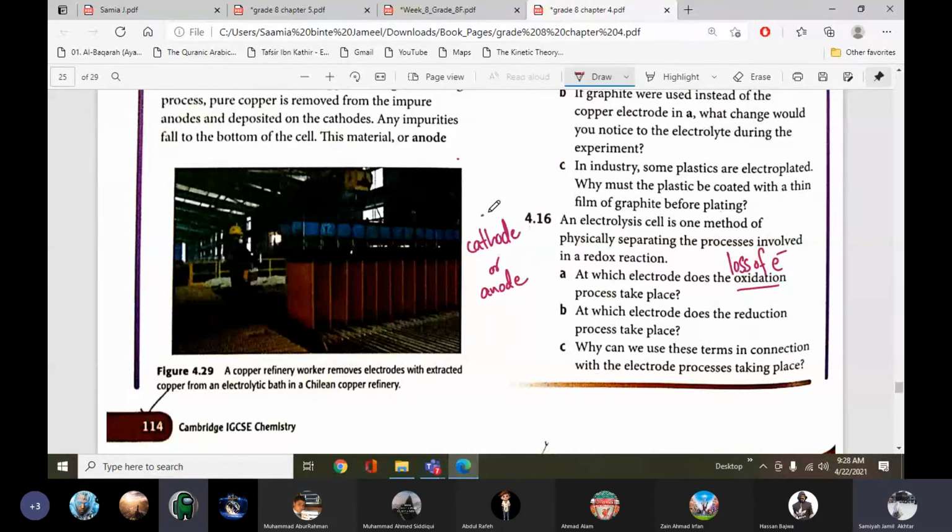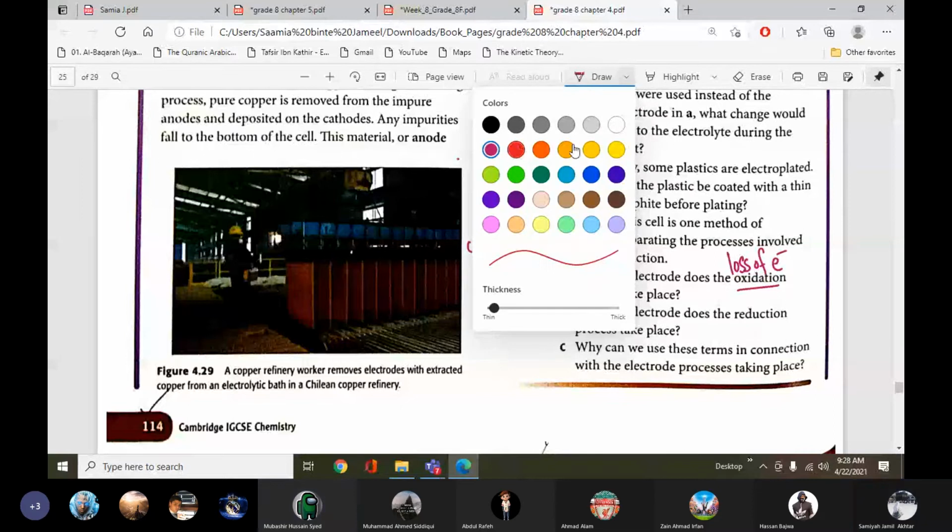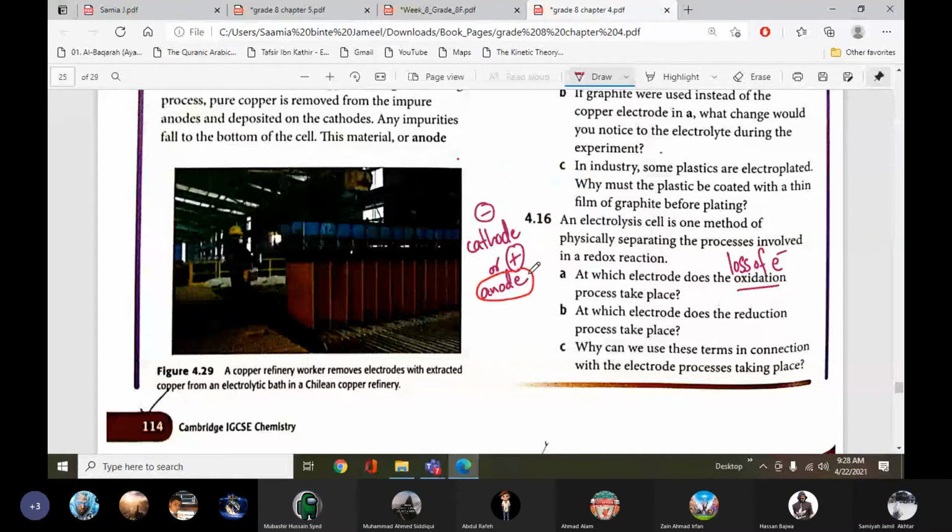Cathode is negative. Sorry, at anode. So at which electrode does the oxidation take place, meaning the loss of electrons? At anode, because the negative ions go to the anode and they lose the extra electron. And at which electrode does the reduction take place? That's cathode. Why can we use these terms in connection with the electrode processes taking place?